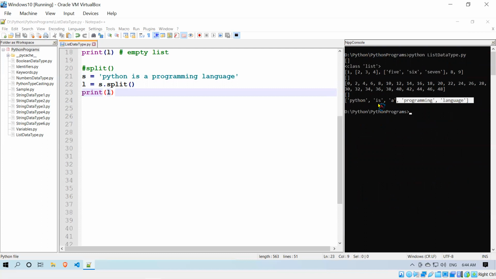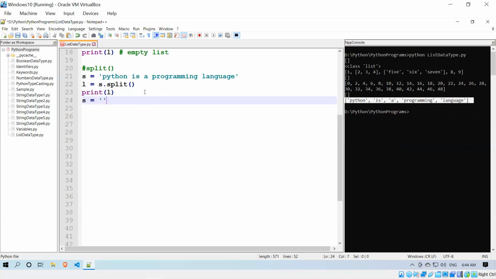You see that it became a string list: Python, is, a, programming, language. So it split with the spaces and returned a list of strings. The elements inside are Python as one element, is another element, a is another element, programming, and then language.